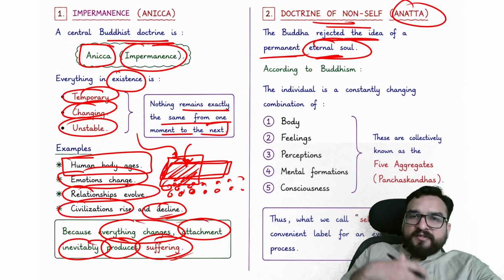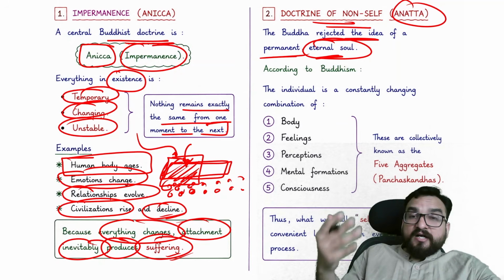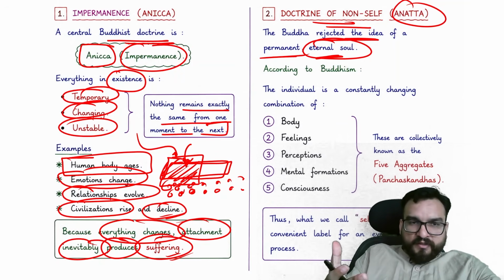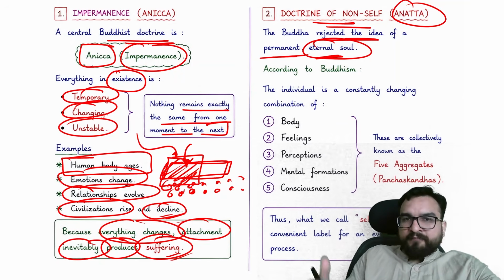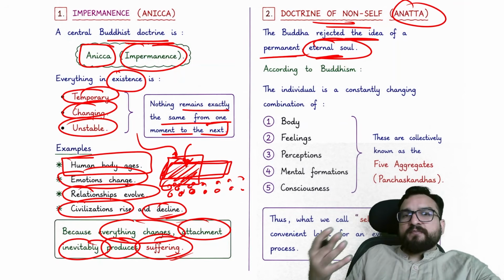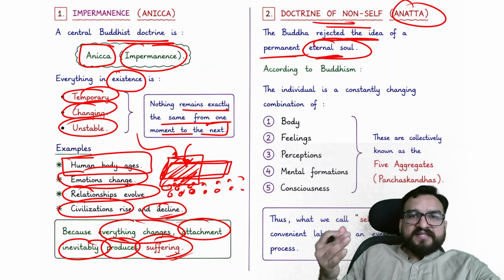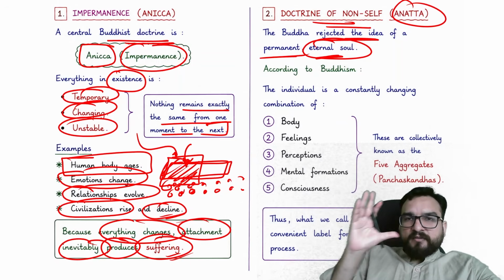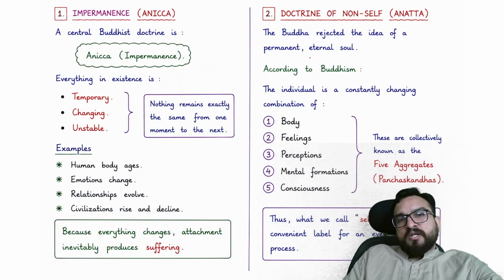Even human relationships, you keep it at the first, they also change, which you can see over here. Till now, you might have realized it as well. But broad things as well, humans, relationships, every damn thing in this universe is in transitory motion as per Buddhism. Then they say that rejection of the non-self as well.